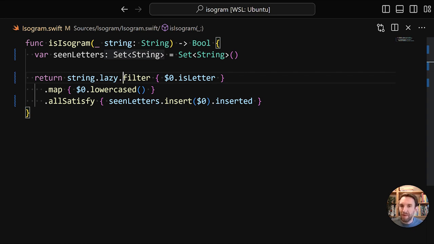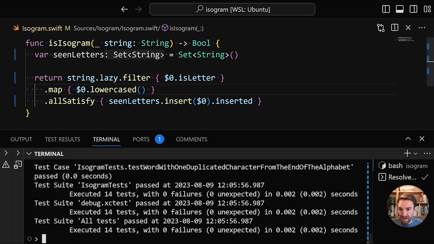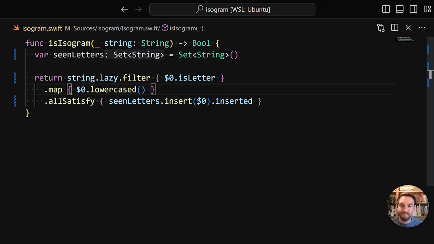If this was a very big string, we would first get a very big return value, then a second big return value, and then we're going to check all the values. But with lazy, things are being processed only when they're needed, by element, and this is a lot more performant, and it still passes the test. So something to keep in mind, that by default filter and map and all the other similar functions are eager, and they will return fully materialized collections, whereas with lazy sequences you get only the value that you're currently processing, and that's a lot more optimal.